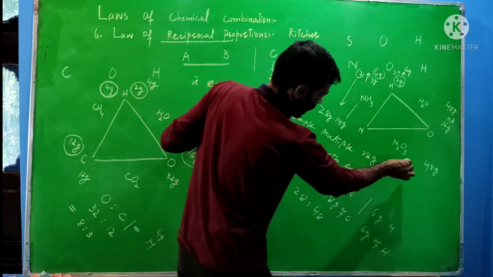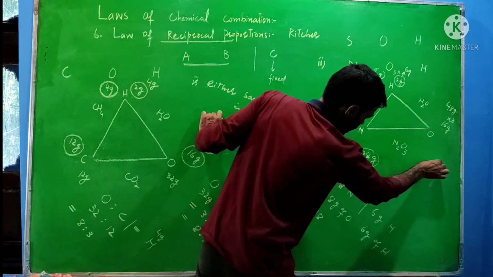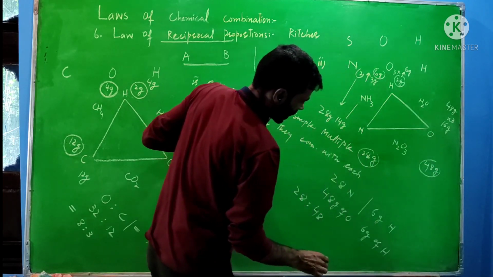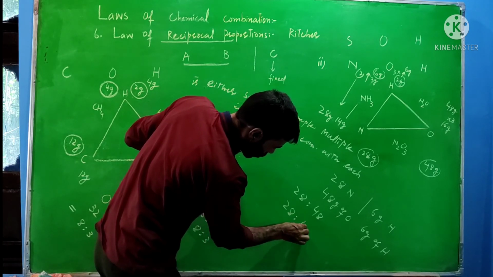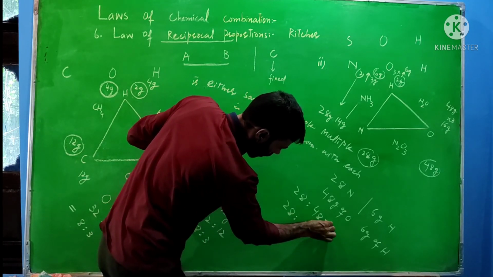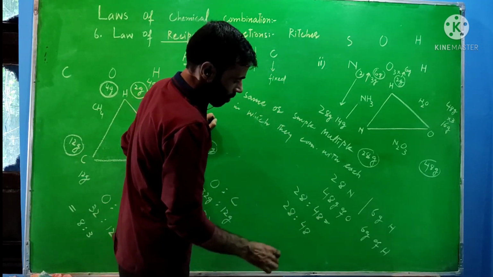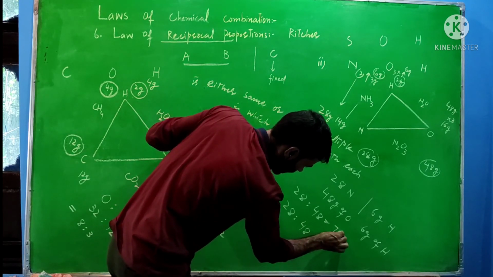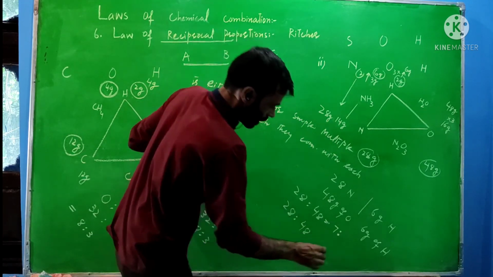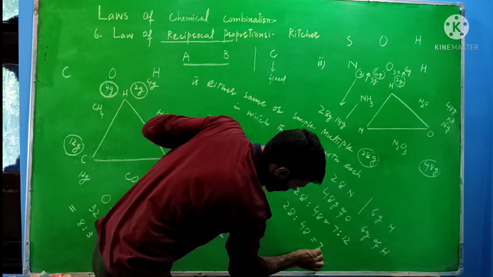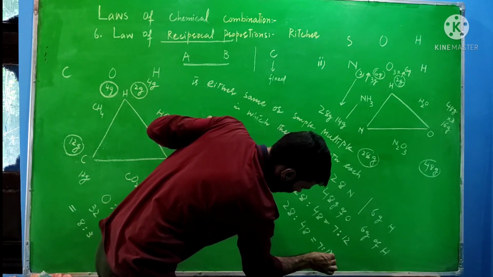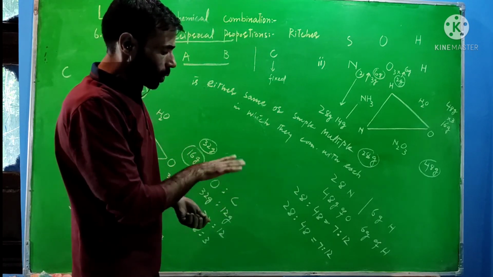Now the ratio in which they combined with each other, that is again equal to 28 is to 48. So we will take this one as 4 7s are 28. Now after that, this one equal to 12, and within this also the ratio is equal to 7 is to 12. So I have taken 2 examples.